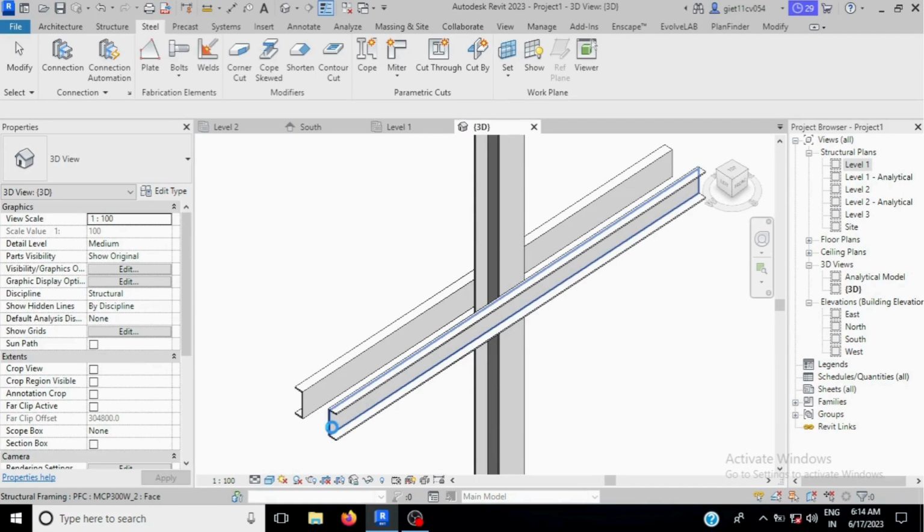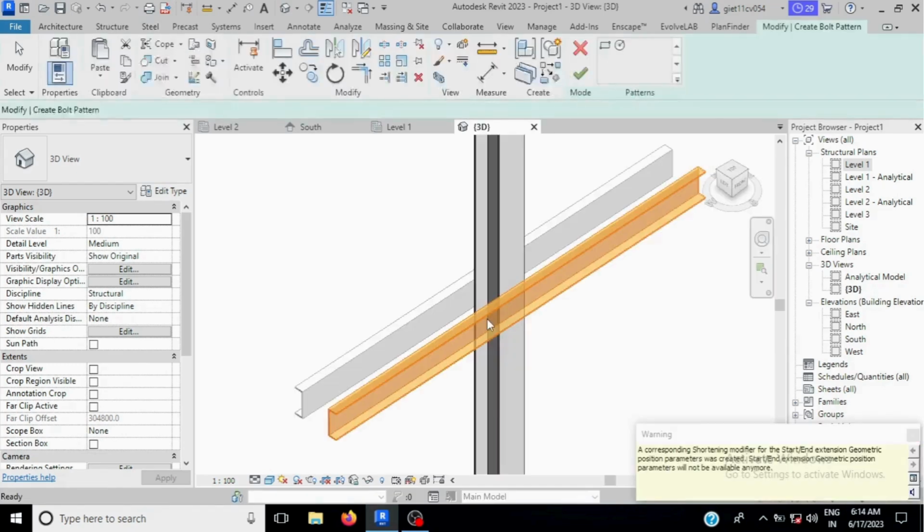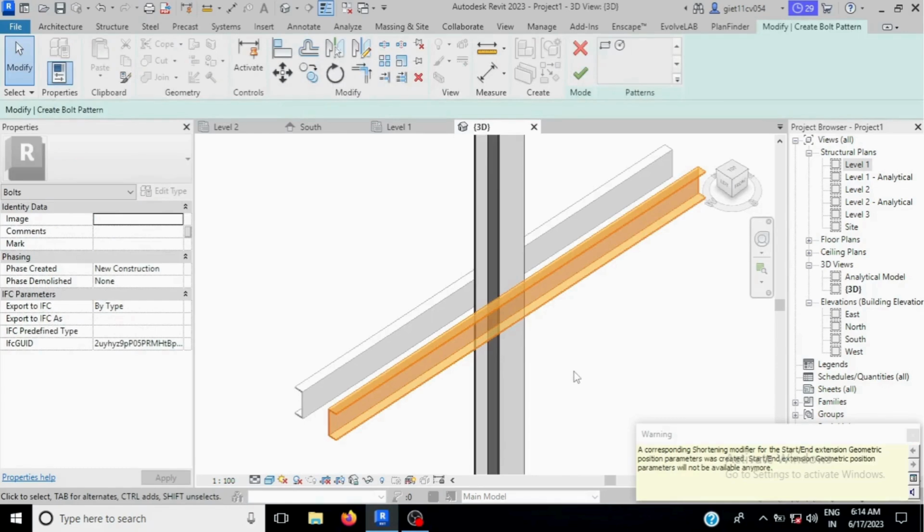Okay, just wait for a few seconds. Now it will show.